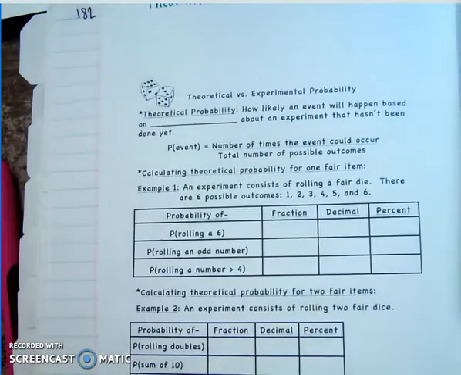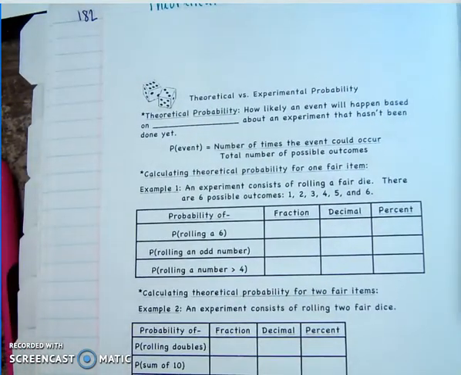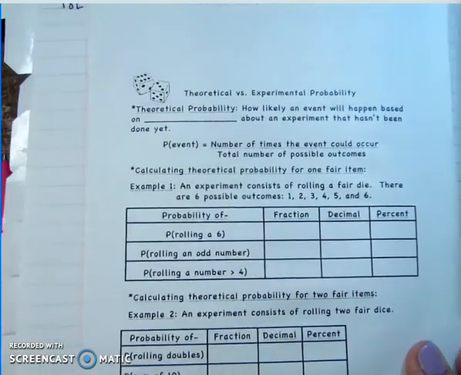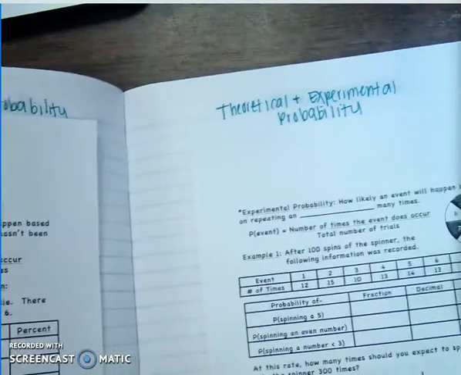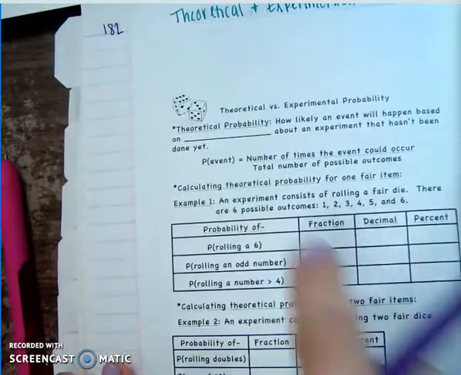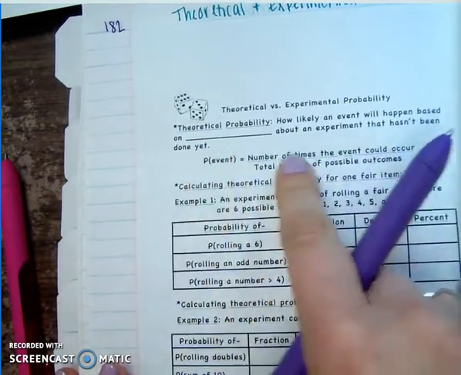This lesson is on theoretical and experimental probability. There's not going to be a left-hand page for this. It's going to span the 2 pages of your notebook on 182 and 183. So make sure the theoretical probability is first.